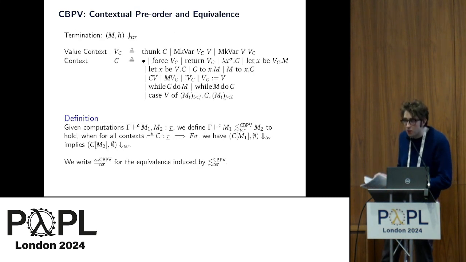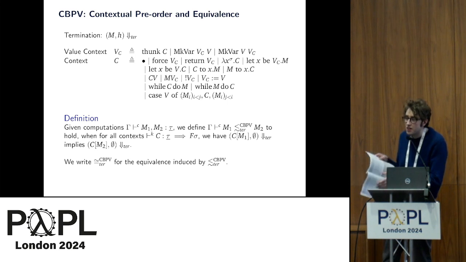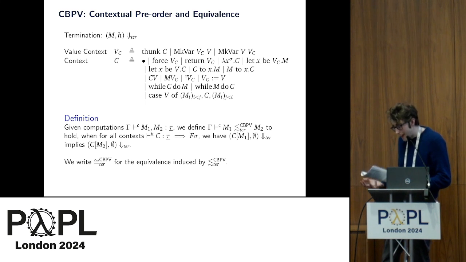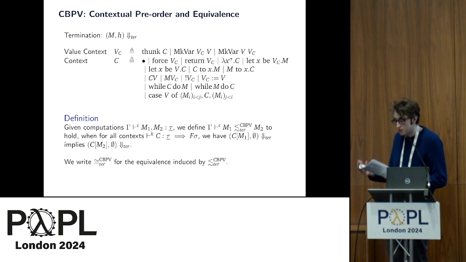As we've seen quite a lot already today, we define contextual equivalence and indeed contextual preorder by testing with contexts. In this case, those contexts which yield computations returning a value. Interestingly, as you probably all can guess, in general, contextual equivalence is not decidable. And this is slightly surprising, given that we are dealing only with finite tree types.